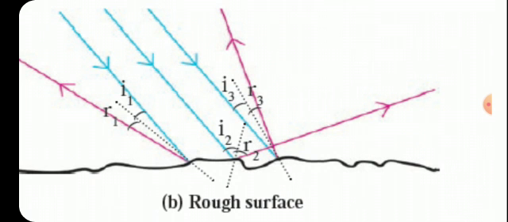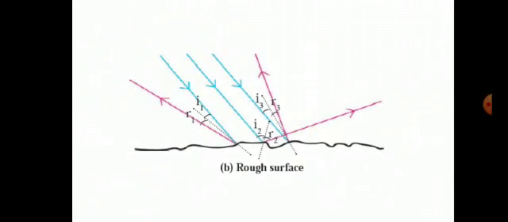Children, have you got the clear cut difference between regular and irregular reflection of light? The reflection of light from a plane and smooth surface is called regular reflection of light, and the reflection of light from a rough surface is called irregular reflection of light.